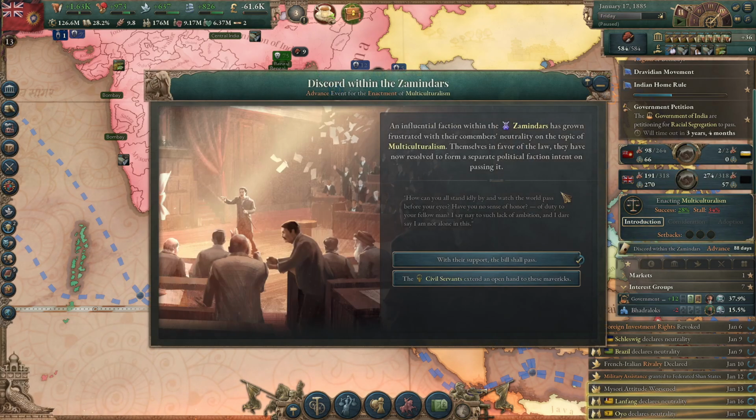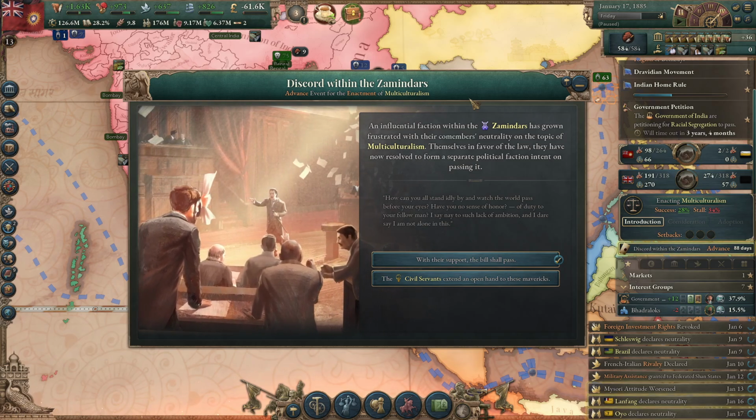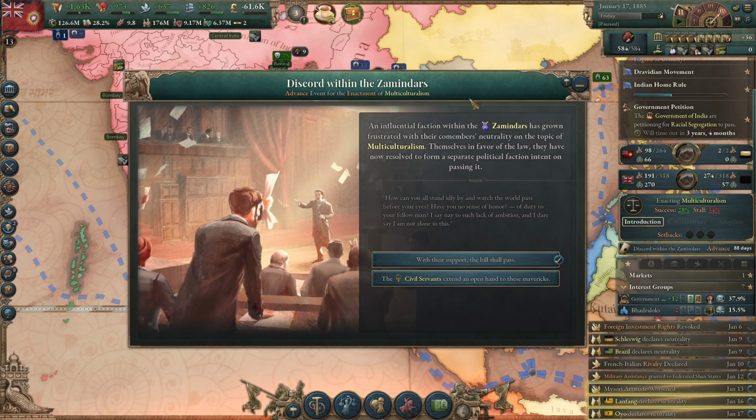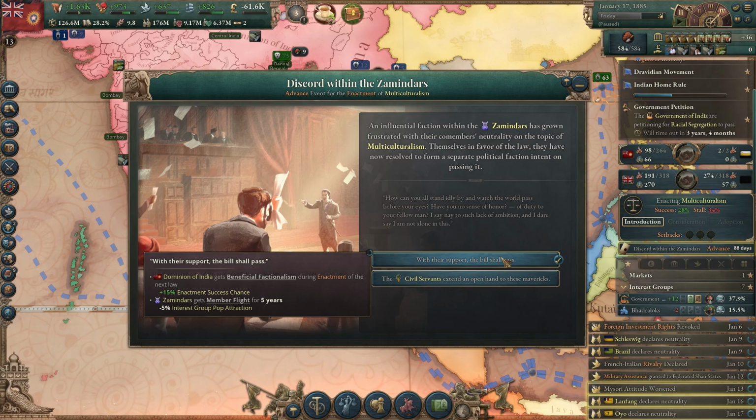Discord within the Zamindars. An influential faction within the Zamindars has grown frustrated with their co-members' neutrality on the topic of multiculturalism. Themselves in favor of the law, they've now resolved to form a separate political faction intent on passing it. With their support, the bill shall pass, 15% enactment chance, weaker Zamindars.